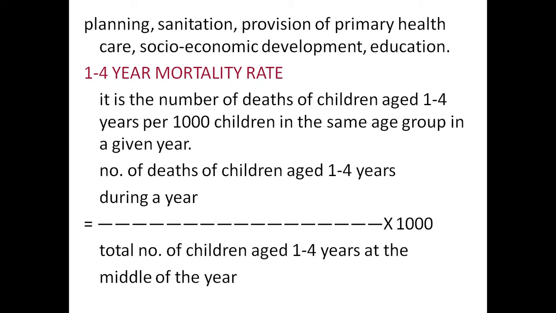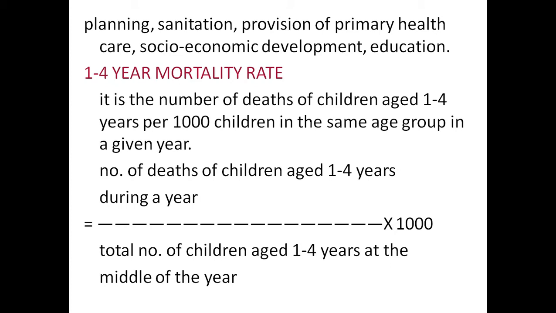And sanitation, that is environmental sanitation, is an important thing to prevent mortality. And provision of primary health care. Provision of primary health care should be at least within 5 kilometers surrounding the house. So that is the provision of the primary health care is important for them. And then socio-economic development. Socio-economic development means regarding the education, socio-economic, personal, and the nutritional status of the baby should be improved.